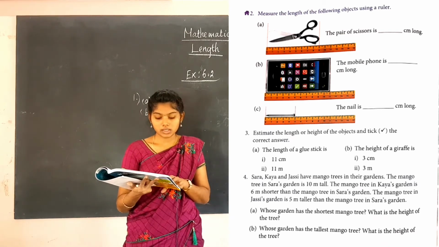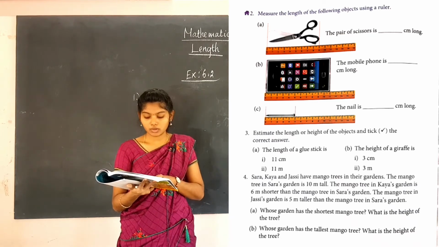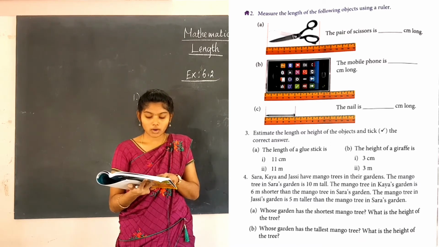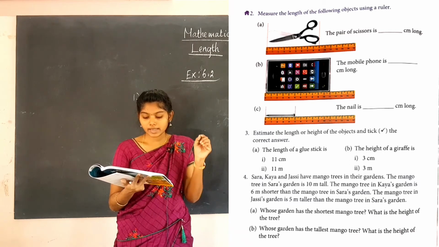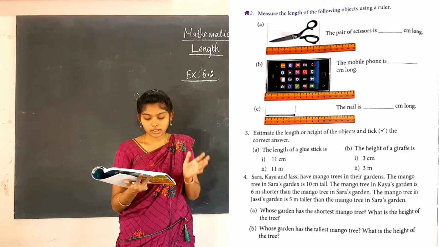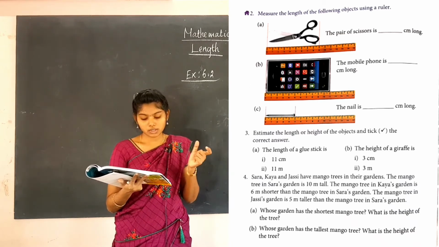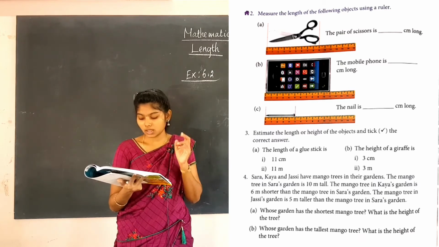And the next one: Sarah, Kaya and Jessie have mango trees in their gardens. The mango tree in Sarah's garden is 10 meter tall. The mango tree in Kaya's garden is 6 meters shorter than the mango tree in Sarah's garden. The mango tree in Jessie's garden is 5 meter taller than the mango tree in Sarah's garden.